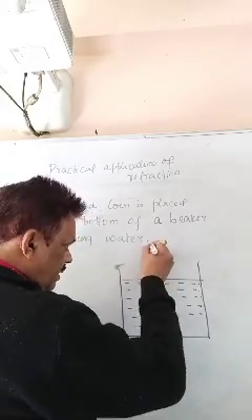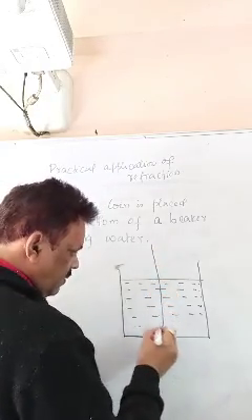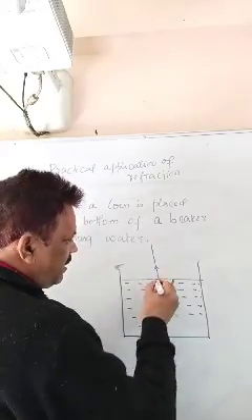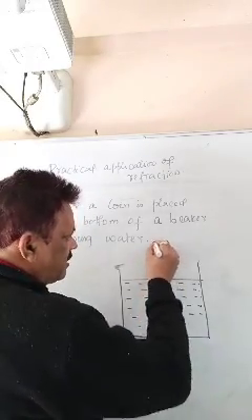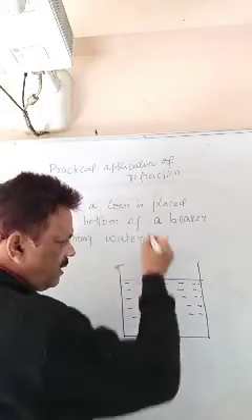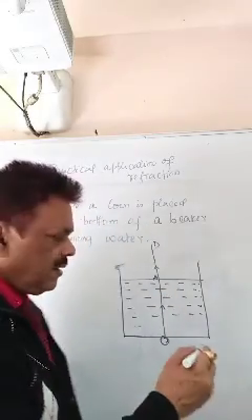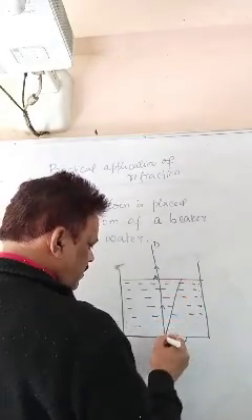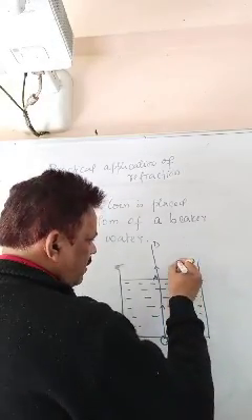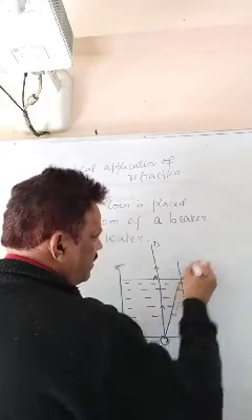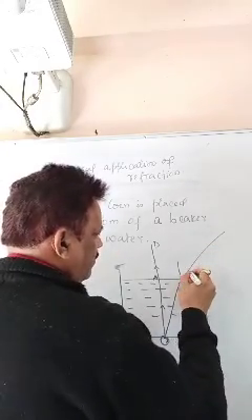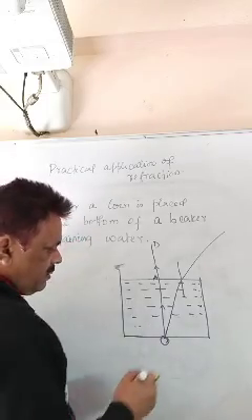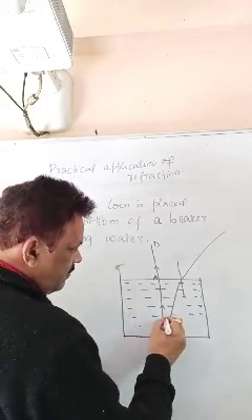So what you see is, take two rays. One ray which goes in the direction of normal, it passes without any deviation. This will go directly. Another ray, when it goes water to air, it bends away from normal. So now this is the angle of incidence.